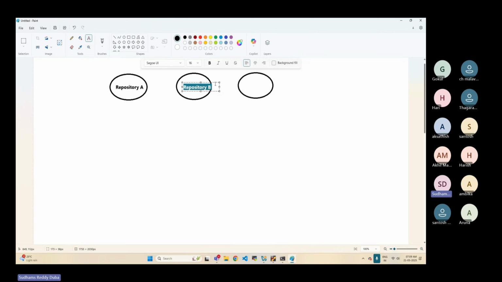Don't get confused with the terminologies registry and repository. When we talk about Docker container images, we will talk about registry. Now it is called a repository, or we can also call it a mirror.